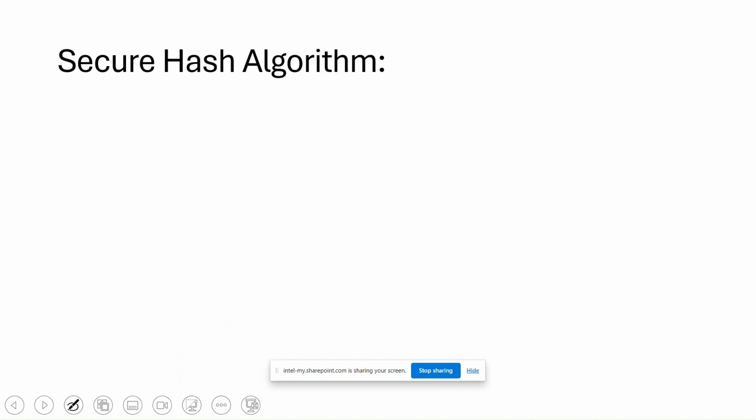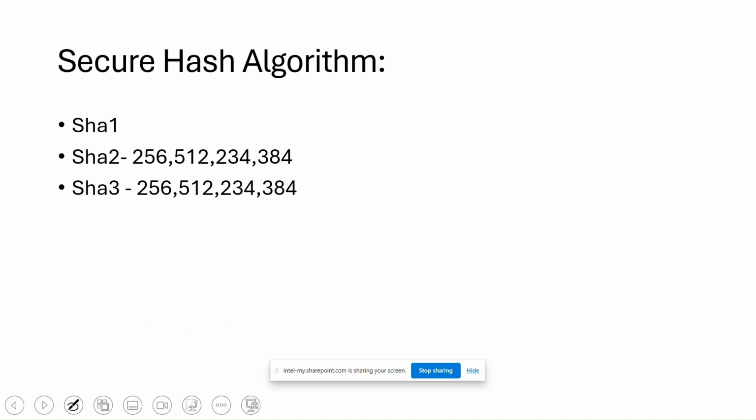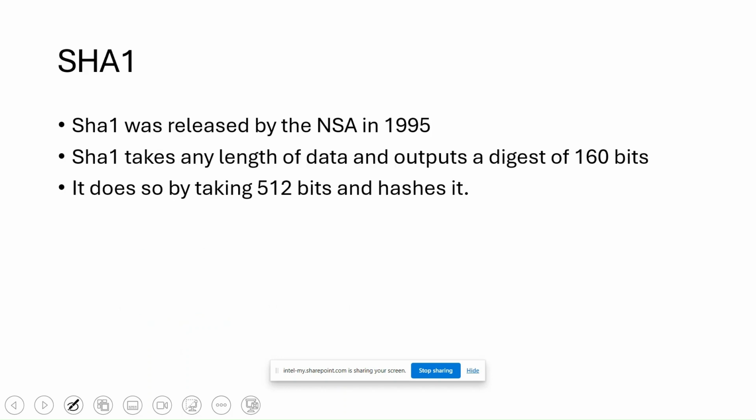There are many others, MD4, MD5, but secure hash algorithm has SHA-1, SHA-2. SHA-1 was the first one, then SHA-2 that is very secure, and SHA-3 that is very very secure. But SHA-2 is mostly used. SHA-1 was released by the NSA in 1995, and it creates a digest of 160 bits.